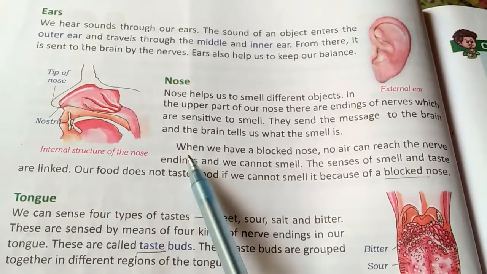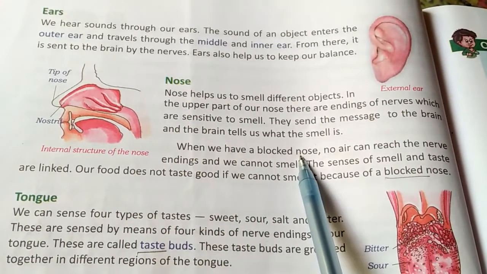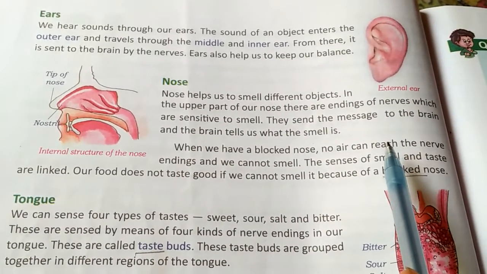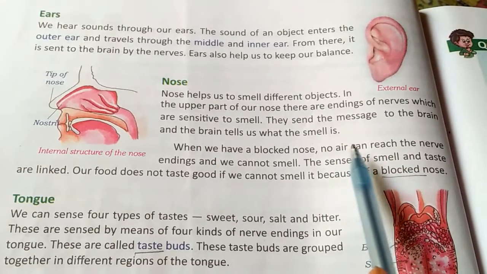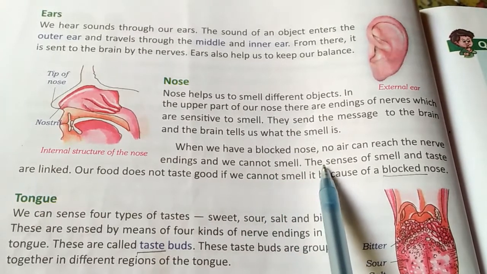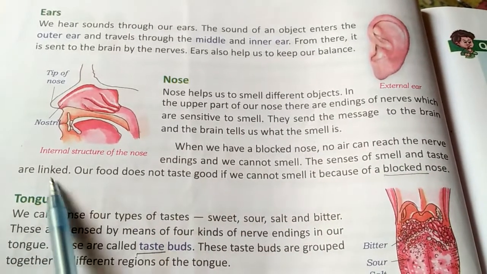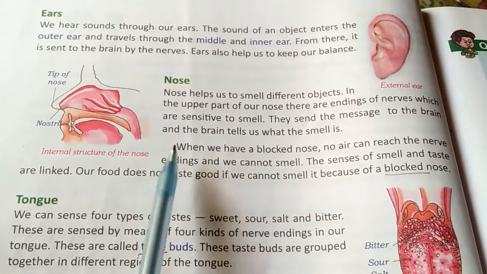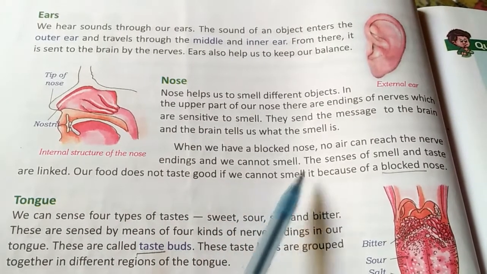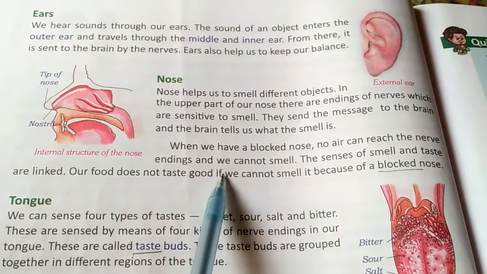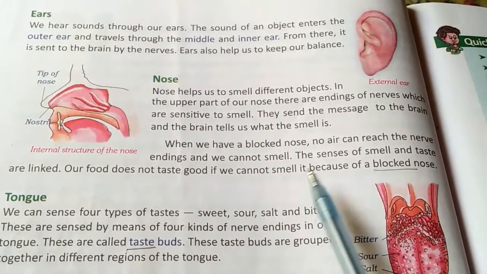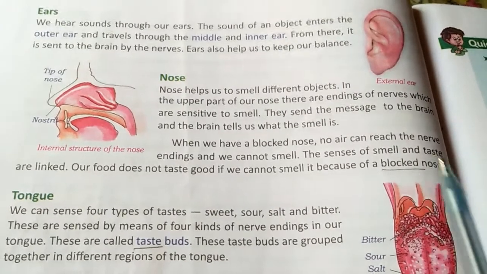When we have a blocked nose, no air can reach the nerves. When we have a cold and cough, our nose gets blocked, then no signal reaches the nerve endings, and we cannot smell anything. The sense of smell and taste are linked. Our food does not taste good if we cannot smell it. So when we are eating food, if we are not able to smell it, it doesn't taste good because of the blocked nose.